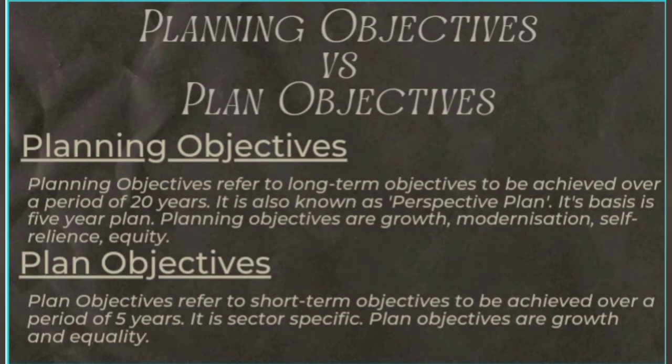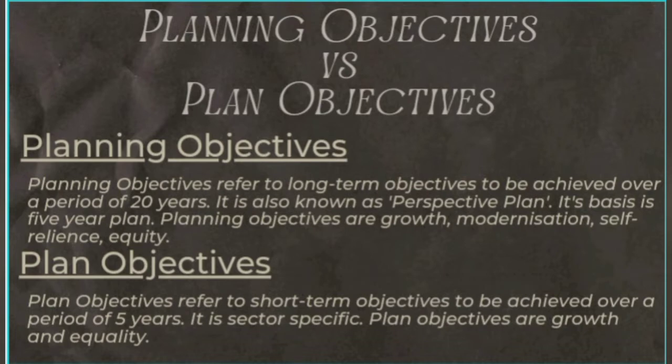So the next topic is planning objectives and plan objectives. So what is a plan objective, and what is a planning objective, and what are these objectives? First we can look at planning objectives. Planning objectives refer to long-term objectives to be achieved over a period of 20 years. So these are the long-term objectives that have to be achieved within 20 years, a long period. It is also known as a perspective plan, and its basis is the 5-year plans.